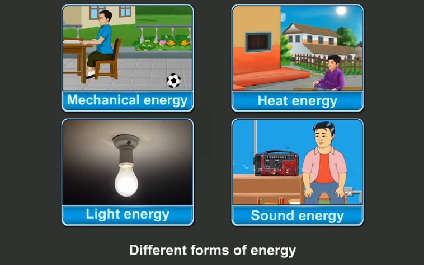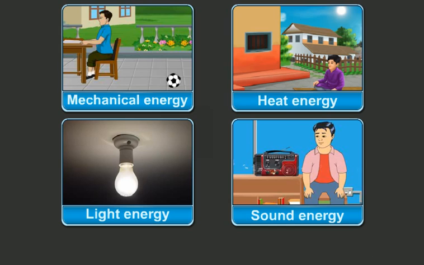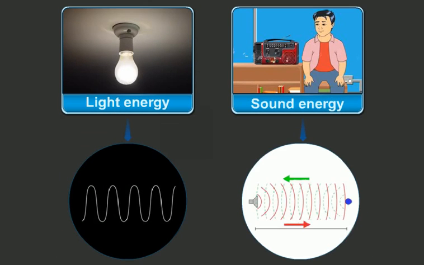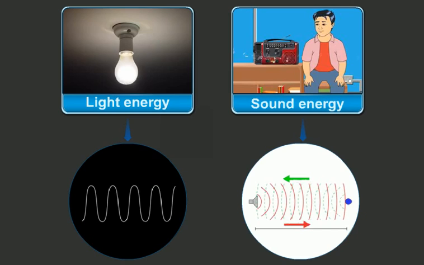Now you can simply understand that different forms of energy travel with different speeds. Different forms of energy have different capacities to travel. Do you know why? Yes, every form of energy travels through a wave, but the waves produced by different forms of energy may be different.